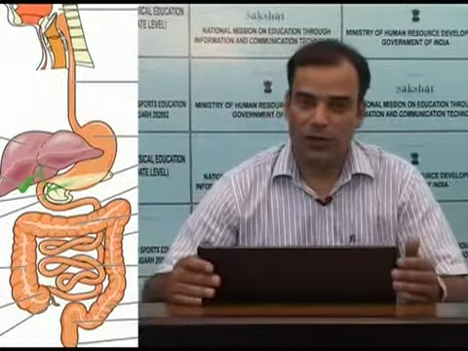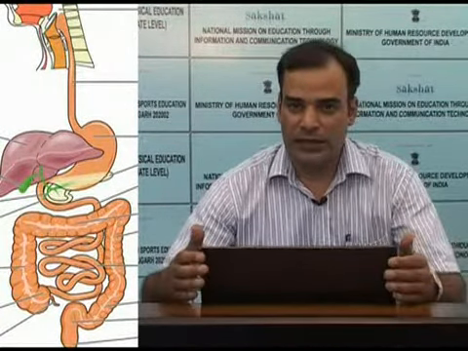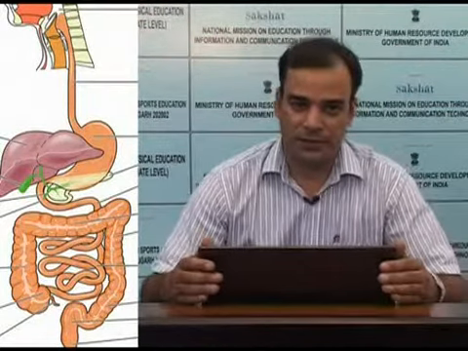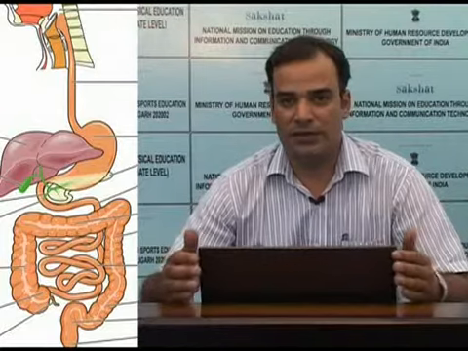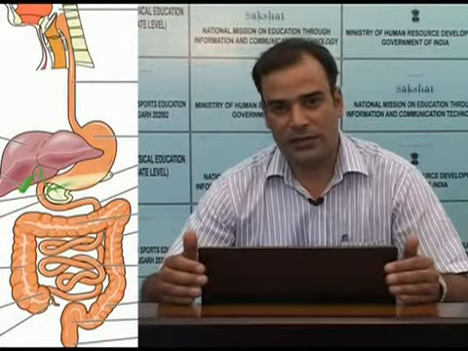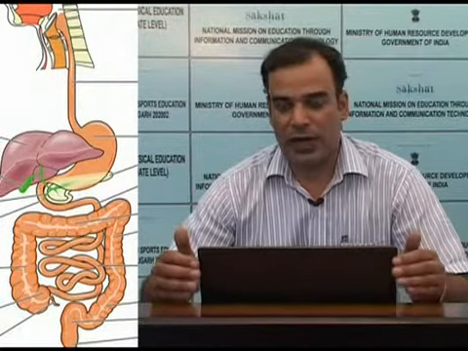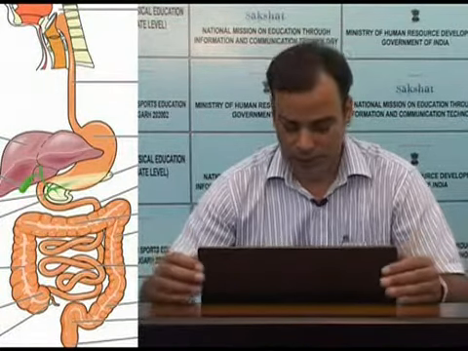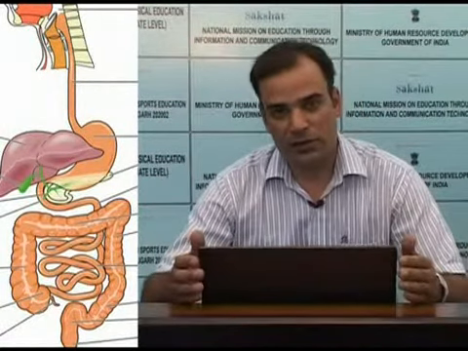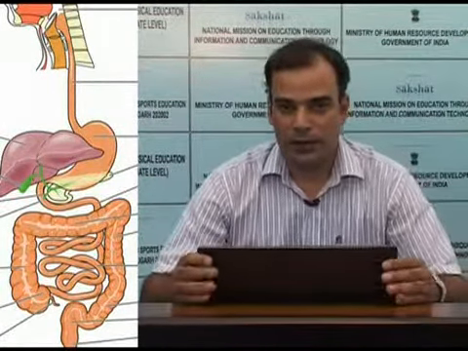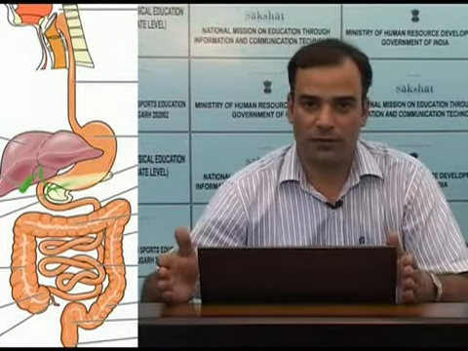As we know, our body performs many different functions, and these functions need energy. For example, if we have to move from one place to another, it is a function, and this needs energy. Without energy, we cannot move, our muscles cannot help us move from one place to another. Now, this energy comes from the food that we eat. The food may be from the animal source or from the plant source.